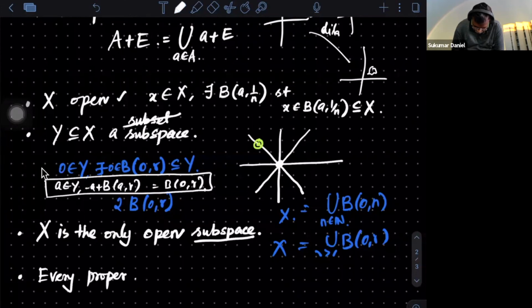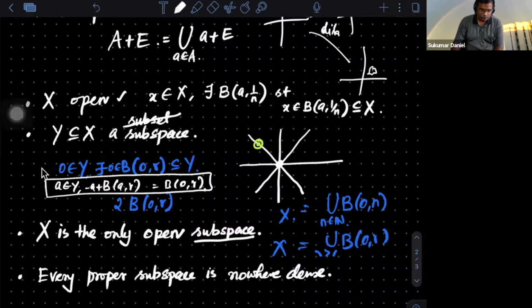So every proper subspace is nowhere dense. Do you all accept? Typically in a metric space, you will get this.